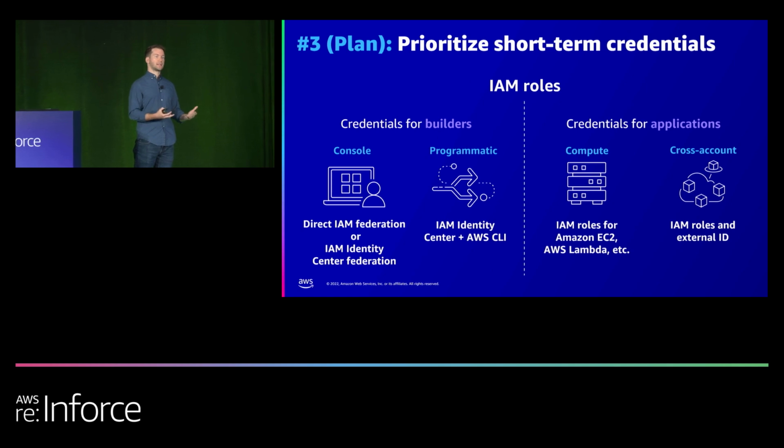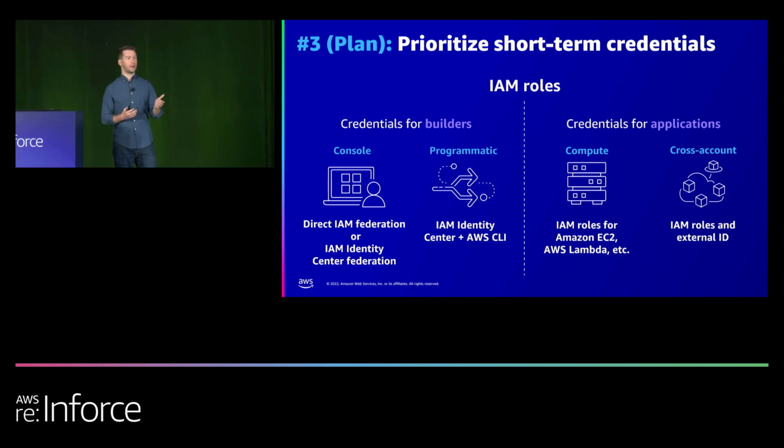And for the console access, they can use direct federation from your identity provider to individual AWS accounts, or something more centralized through IAM Identity Center, which is the successor for AWS SSO. And then programmatic access, you can get short-term credentials for CLI access into an AWS account.